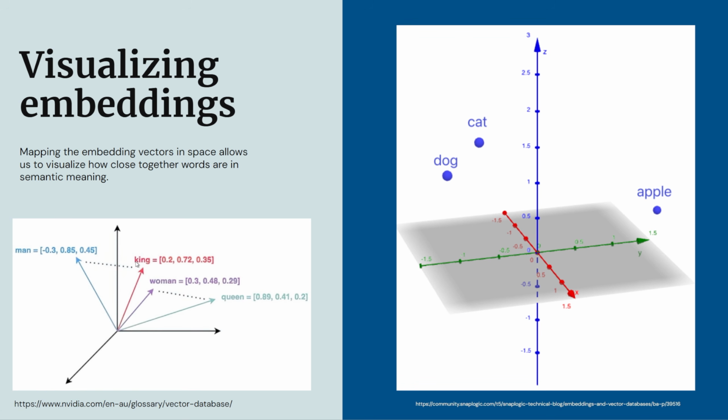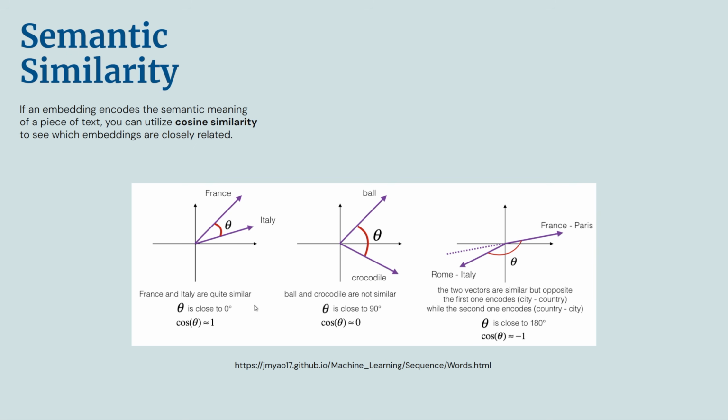So it makes sense for a king to be sort of in the middle between man and queen because it relates to both. And then for woman, it's kind of the same thing. A woman is often related to a man, but then also a woman is a queen and such, okay? So like I said, the embeddings that are closer together will be more semantically related, meaning they mean the same thing essentially, or are related in terms of their meaning, okay?